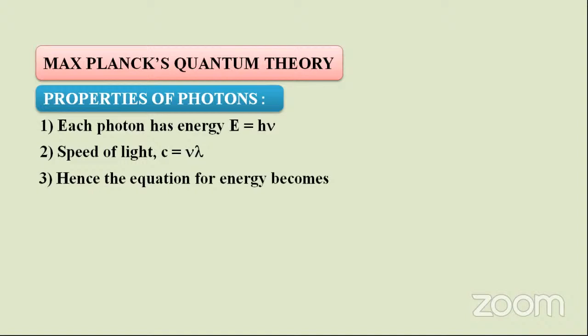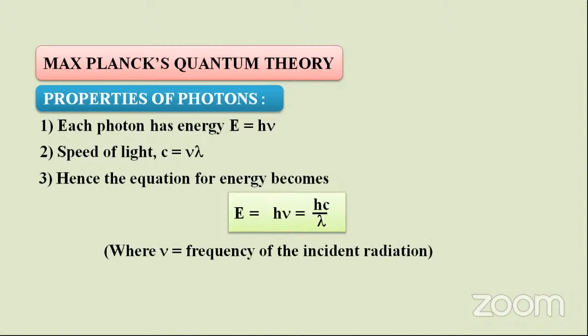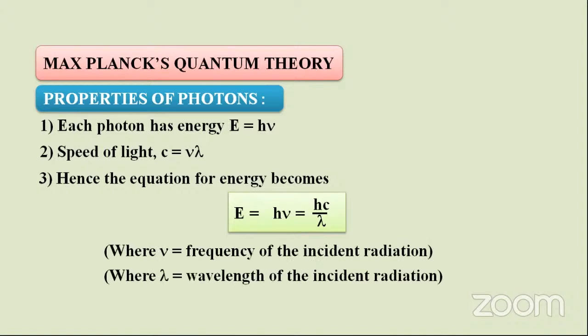Hence, if I substitute nu equals c by lambda in the equation for energy, E equals hc by lambda, where nu is the frequency of incident radiation and lambda is the wavelength of incident radiation. Remember, the energy of a photon is independent of intensity.